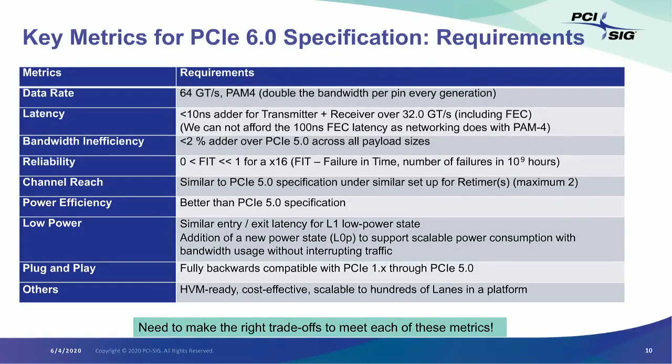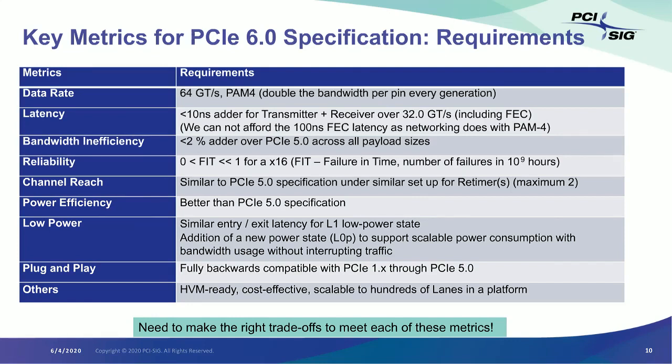So now let's take a look at the key metrics for PCI Express 6.0. Before we start embarking on a technology transition, we always keep the key metrics in mind. And as you will see, none of the requirements listed here are really negotiable. They're all important. The data rate needs to be 64 gig.